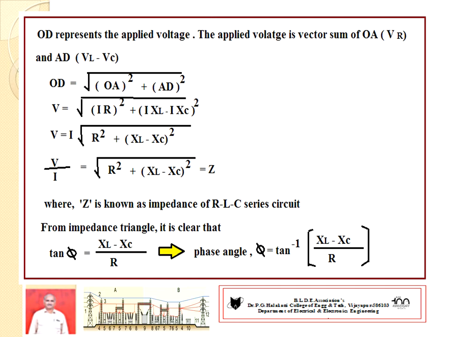You take any one relation, tan phi or cos phi, from the impedance triangle. So now I am considering tan phi. Tan phi equal to X by R in general, where X is net reactance. Net reactance equal to XL minus XC, divided by R. Once you are knowing the phase angle, then you frame the expression for phase angle. So phase angle equal to tan inverse X by R. If you are taking cos phi equal to R by Z, then phi equal to cos inverse of that value.